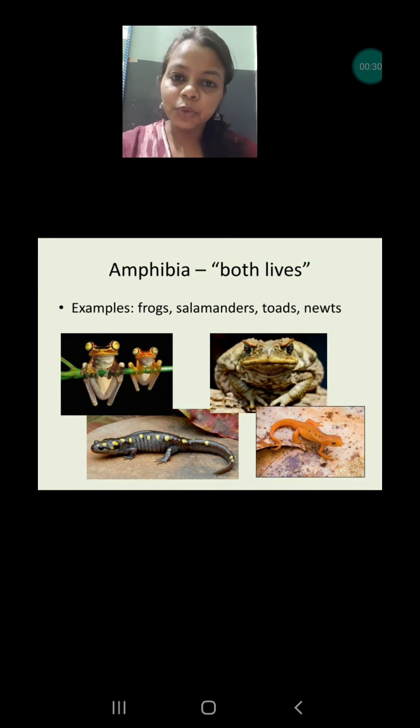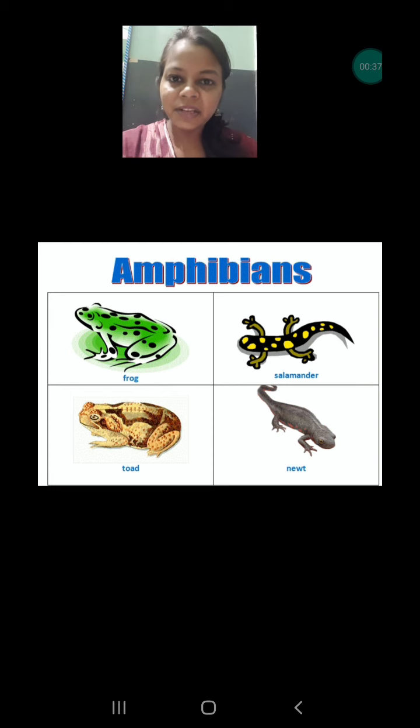Amphibia means both lives. That means some of the animals can live both in the water and on the land very nicely, and accordingly they have adaptations that help them to survive in both surroundings. So what are the common examples of amphibians? Frog, salamander, toads, newts, and some of the snakes are the common examples of amphibians that can survive in both surroundings. But how are they able to survive in these two surroundings? Let's discuss.